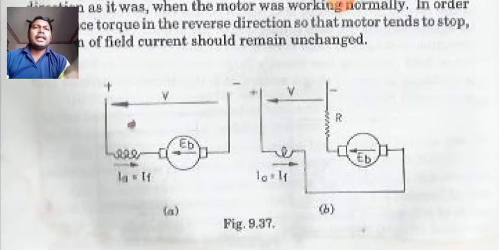So, this is the arrangement in the first diagram, that is figure 9.37a. As you can see, there is a series motor and the field is connected in series. In the second diagram, you can see the field is connected, of course in series, but a resistance is introduced so as to make the reversal of the field current smoother.